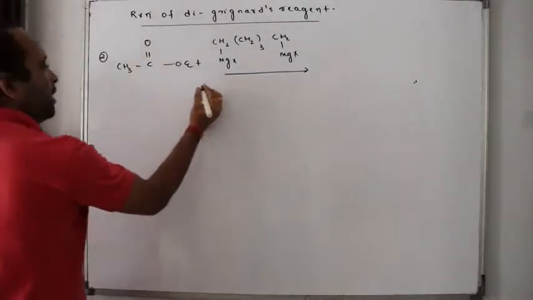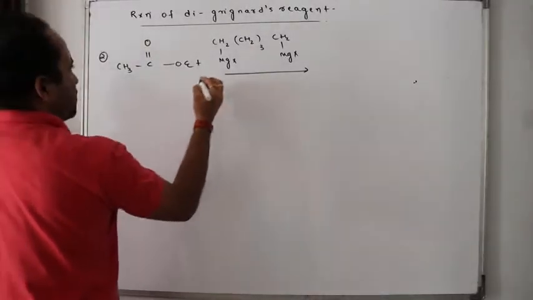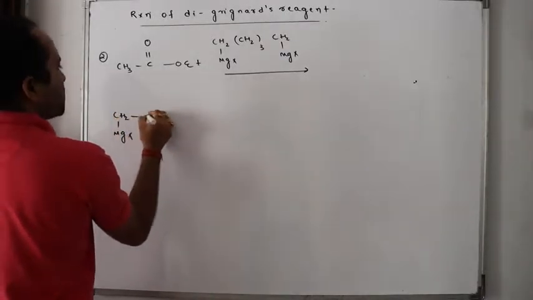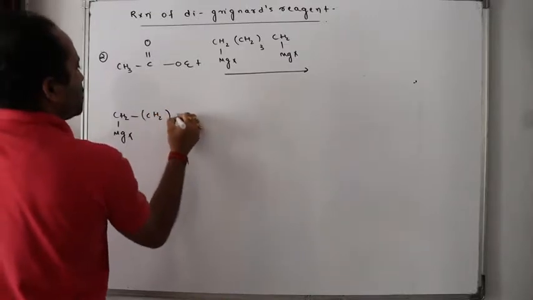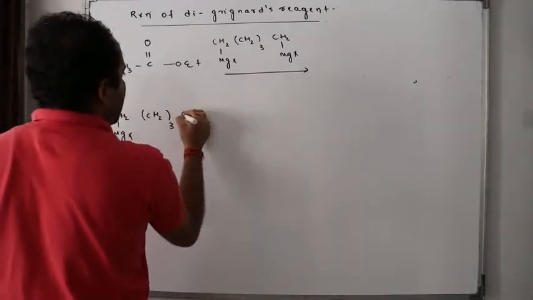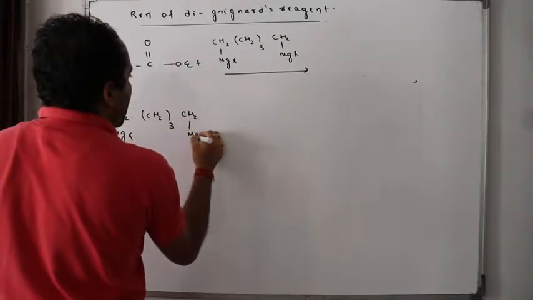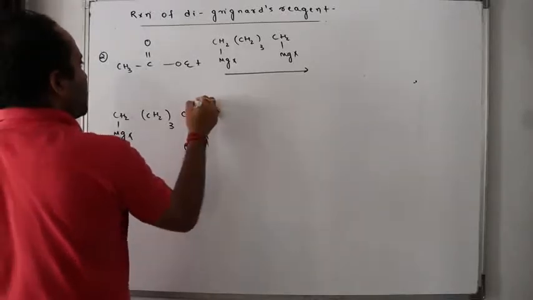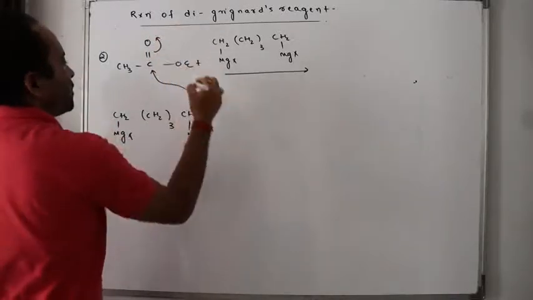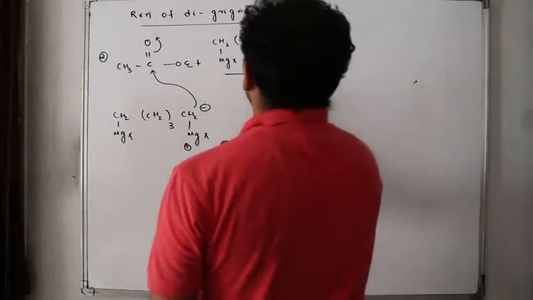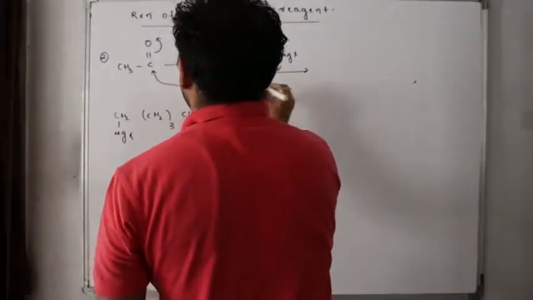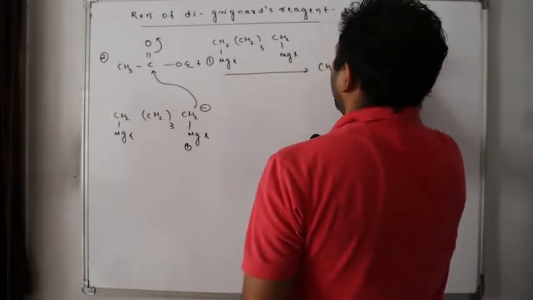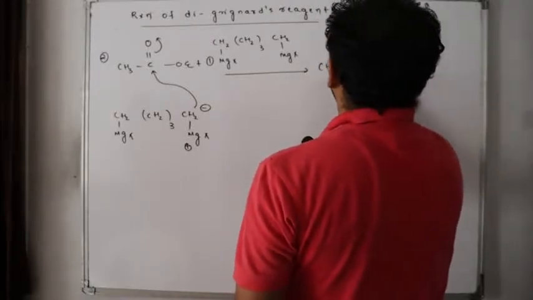Let me do it for you. Many people might be thinking, sir, how is it occurring? So let me bring it here. CH2 MgX, CH2 whole 3, CH2 MgX, CH2 minus MgX plus. Now this minus will attack this carbonyl. This will become minus. So what will happen in the first step? This is first. In the second step I will do hydrolysis. CH3 C O minus OEt.